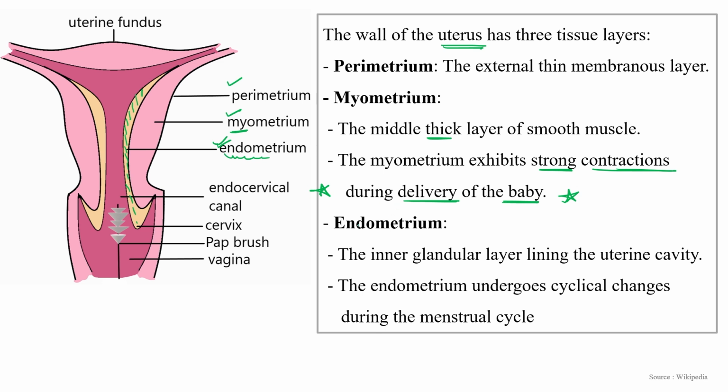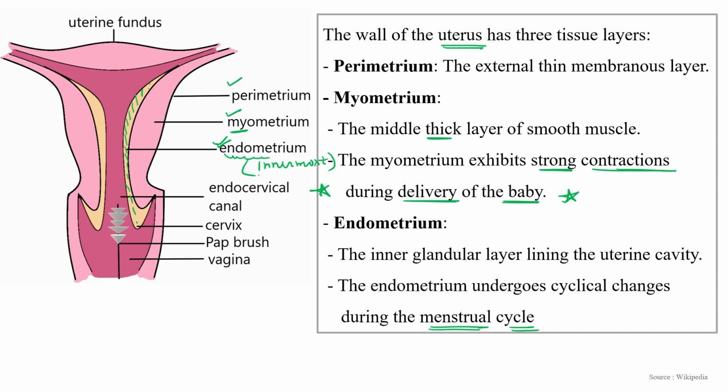The inner layer, the innermost layer, is known as the endometrium. This inner glandular layer lines the uterine cavity, and the endometrium undergoes cyclic changes during the menstrual cycle.